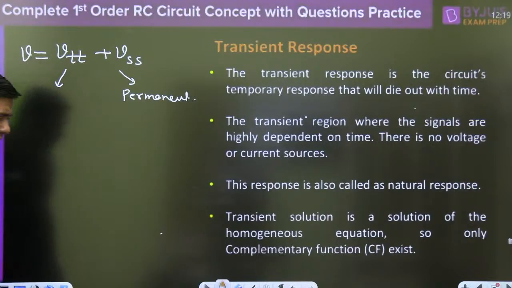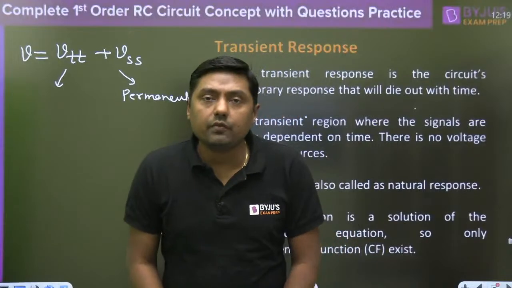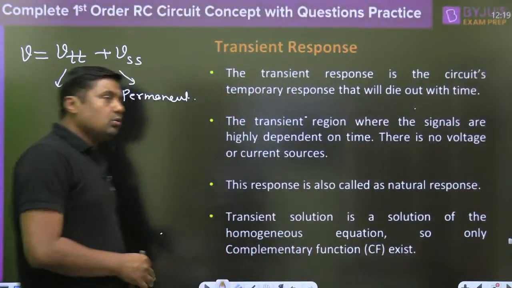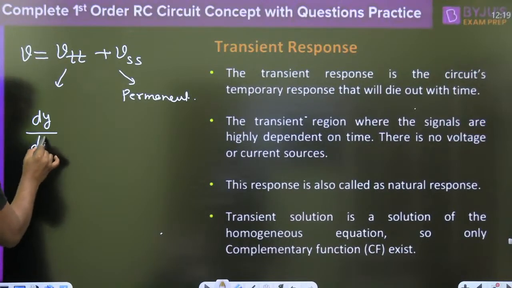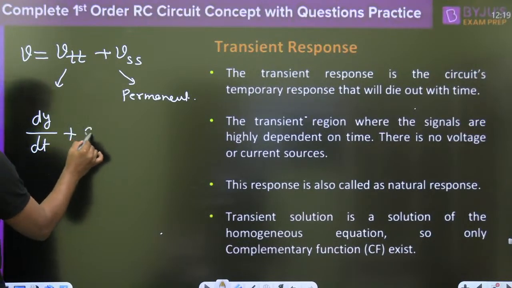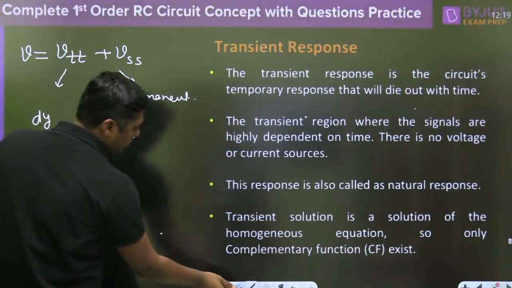Permanent part. When we are having a differential equation, try to understand, there are two types of differential equation. Everyone tell me, if this is dy by dt plus ay is equal to 0, tell me what is the order of this differential equation.